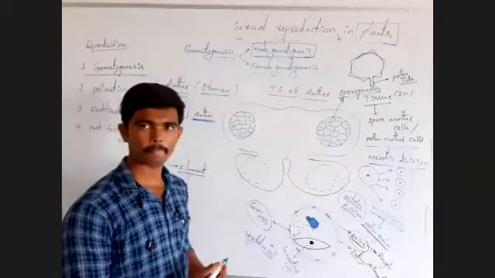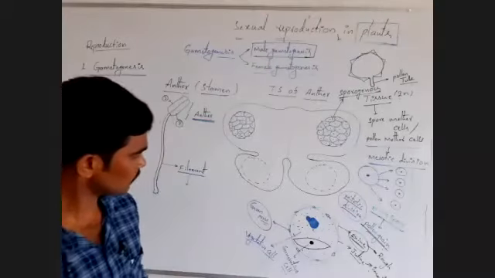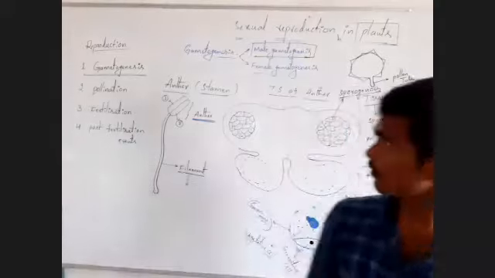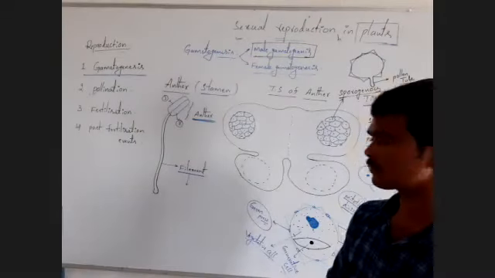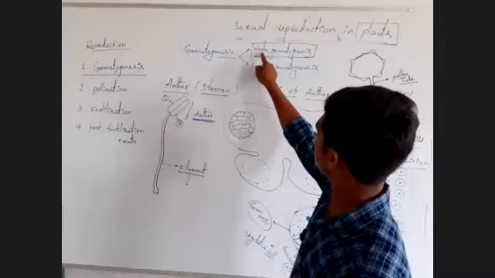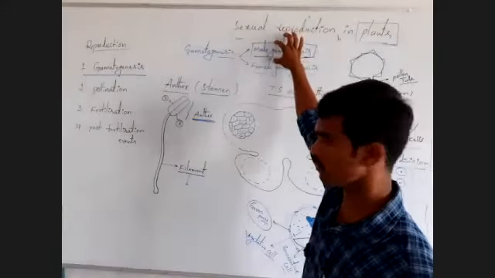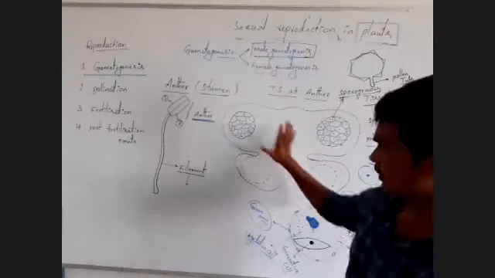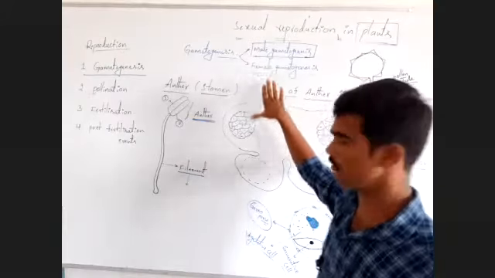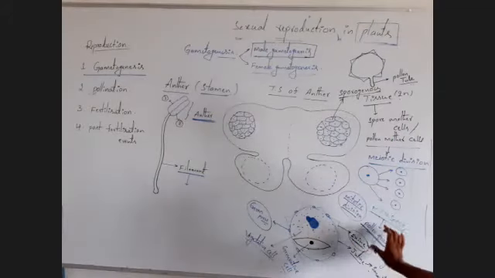Are you understanding? Listen carefully. Here we are studying about male gametogenesis. Remember this word. This entire topic is about male gametogenesis. We are studying it now. Observe here, the structure of the pollen grain.